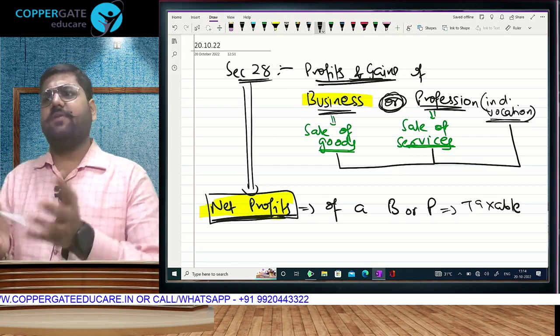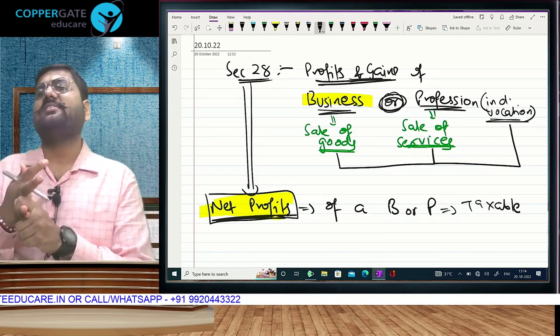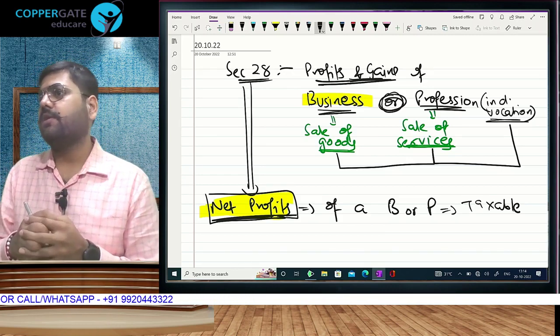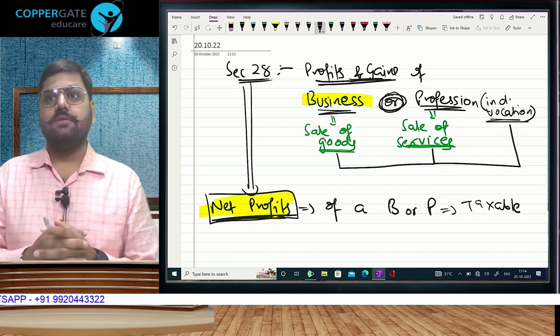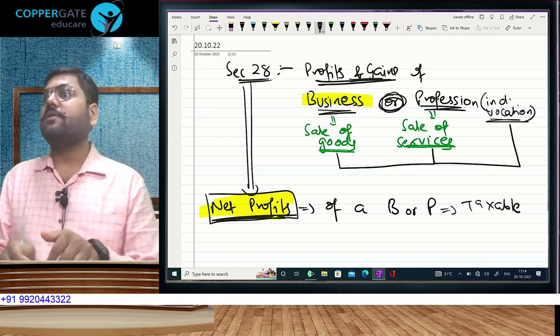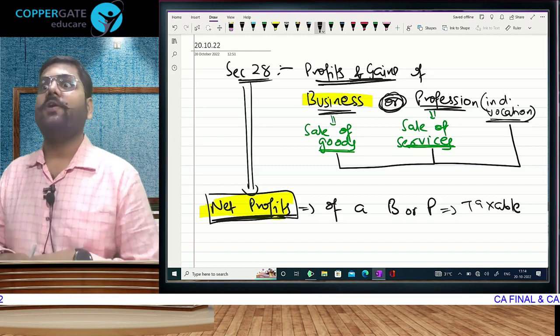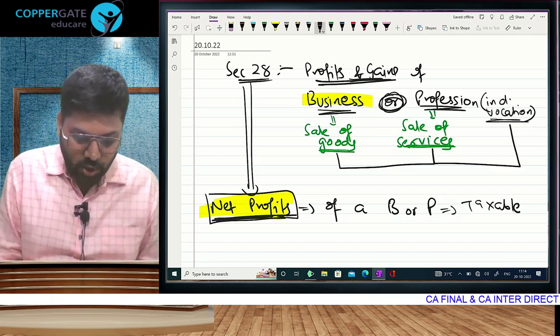So let's be clear, we have not studied much till now. You are selling goods, that is business, or you are selling services, that is profession, includes if it is a skill based service, not a degree based service. In both activities, you will be making profits. And if you make profit, pay tax. On what? On the profit. Not on the sales, but on the profit.